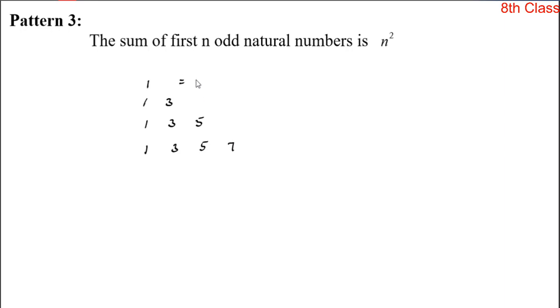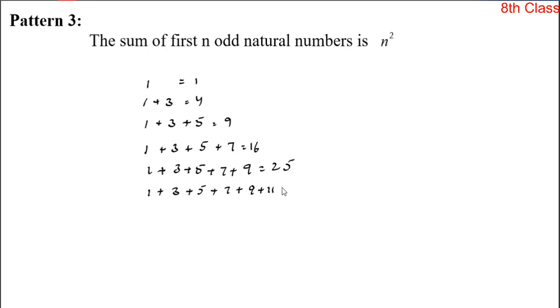Now add them. So 1, we have only 1. So 1 plus 3 is equal to 4. 1 plus 3 plus 5 is equal to 9. 1 plus 3 plus 5 plus 7 is equal to 16. Okay, so in the same way, if you add 5 odd natural numbers, it is equal to 25. If you add 6 odd natural numbers, it is equal to 36. So however many odd natural numbers you add, you get the square of that number.